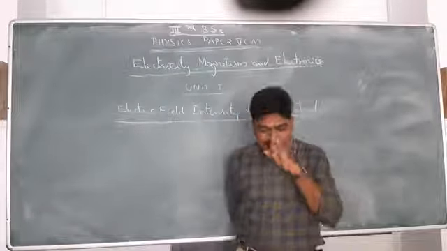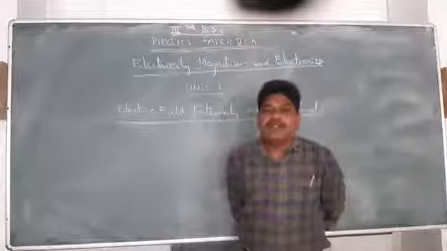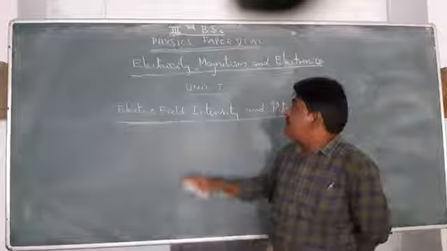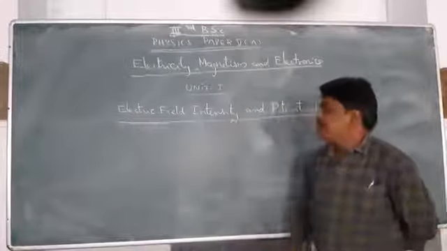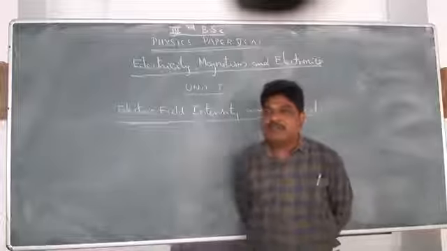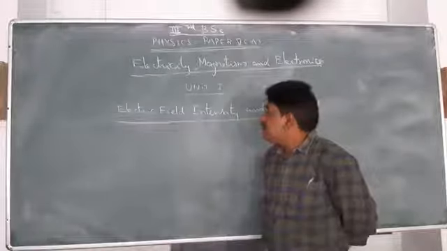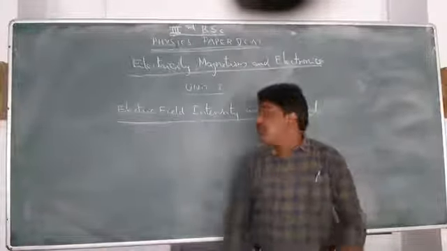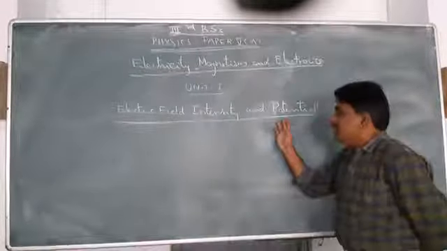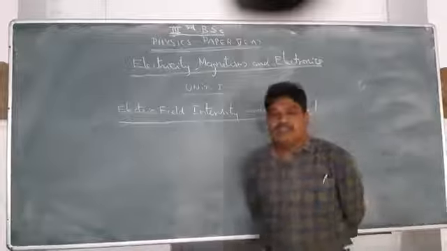For the final year, 5th semester, I would like to take paper 5, that is electricity, magnetism, and electronics. In this paper, we have 5 units. Out of the 5 units, we are starting with the first unit, that is electric field intensity and electric potential.